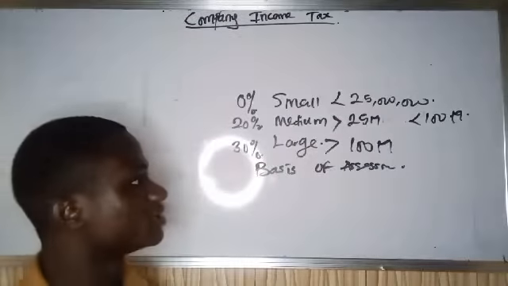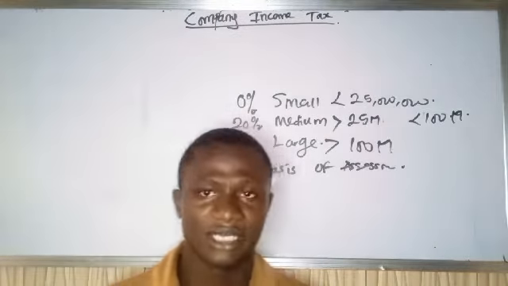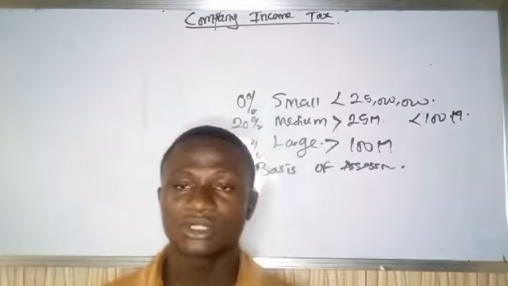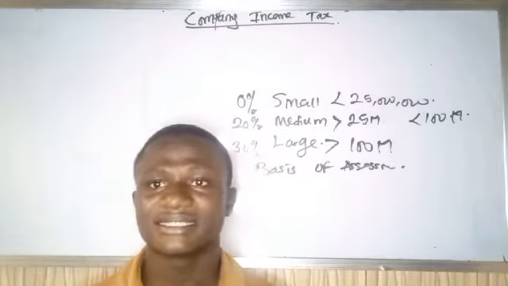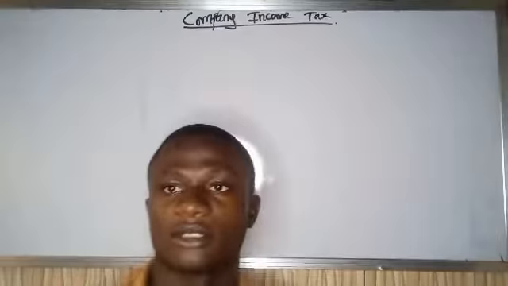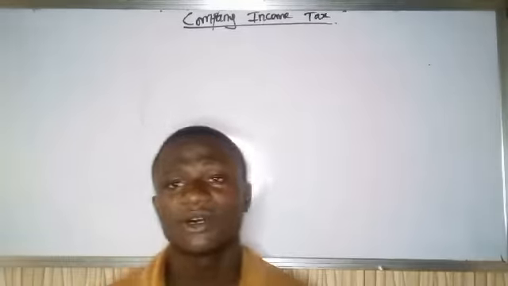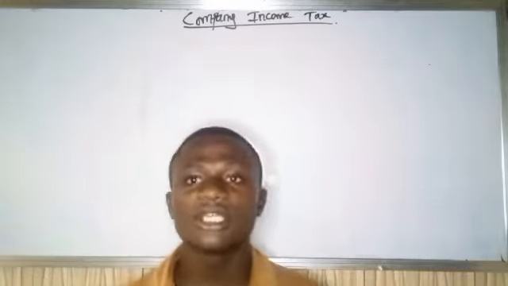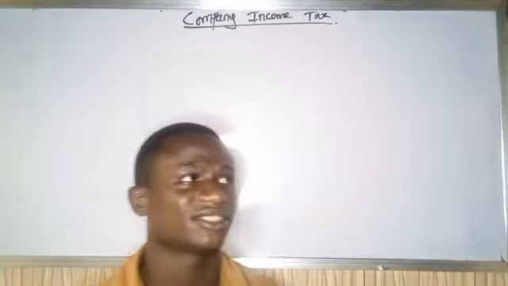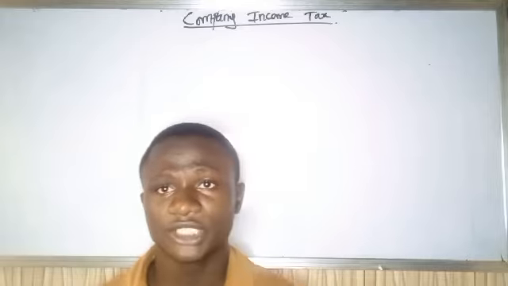Another aspect we'll be talking about is non-taxable income of companies and disallowable expenses. Firstly, what do you mean by non-taxable income?